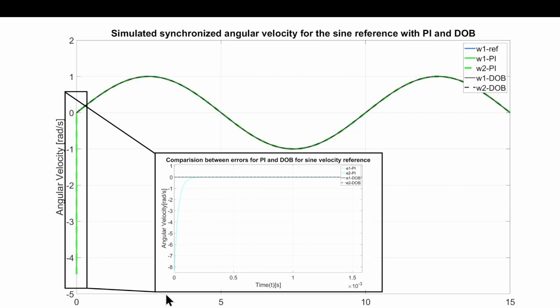Yes, one can argue that we can tune it in a better way. The PI controller can perform in a similar way as the disturbance observer, but it requires a lot more tuning, which is obviously not desirable in our case.